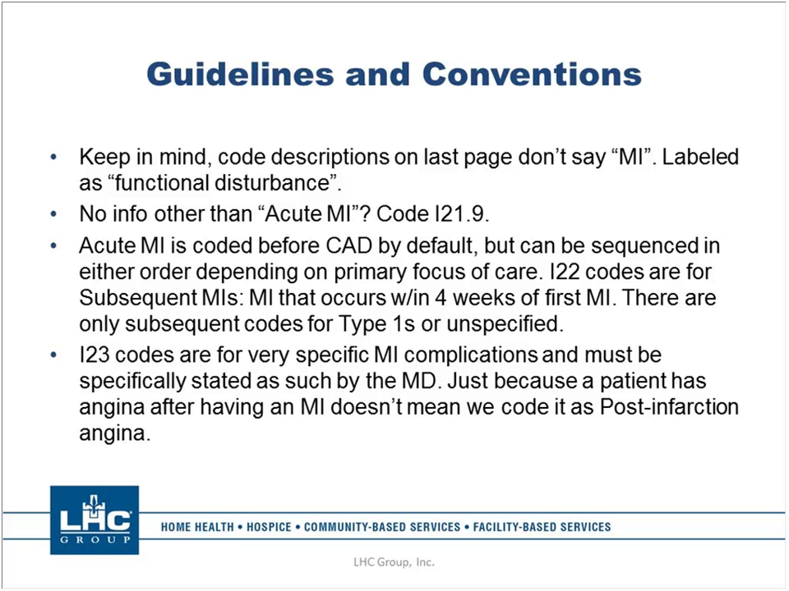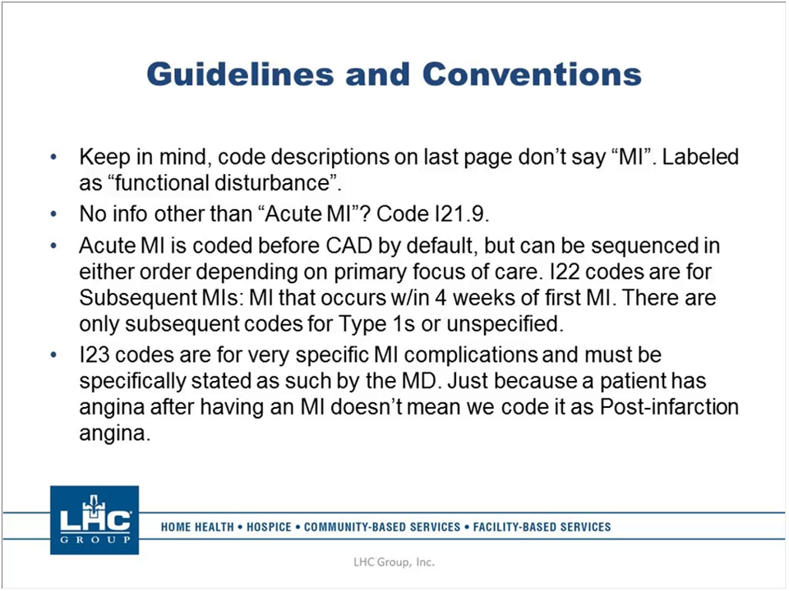Then we go into I22 codes, which are for subsequent MIs. Unfortunately, an acute MI is something that can happen and ultimately result in another one within the next 4 weeks after the first one. So they do have codes for subsequent MIs.